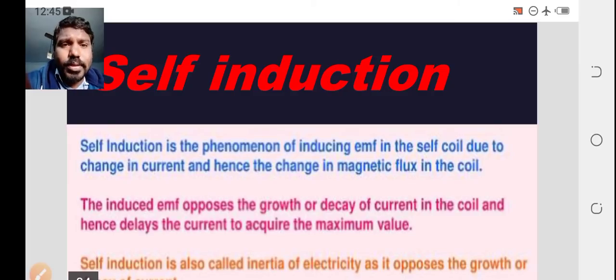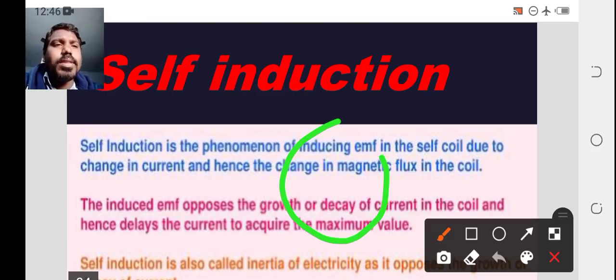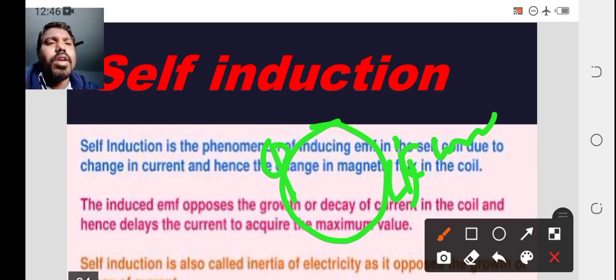Because of the current, the flux also will vary, but only when you are changing the current in the same coil will the flux vary. So if you are taking a coil and changing the value of current in the same coil, according to the change of current the flux value also will change.